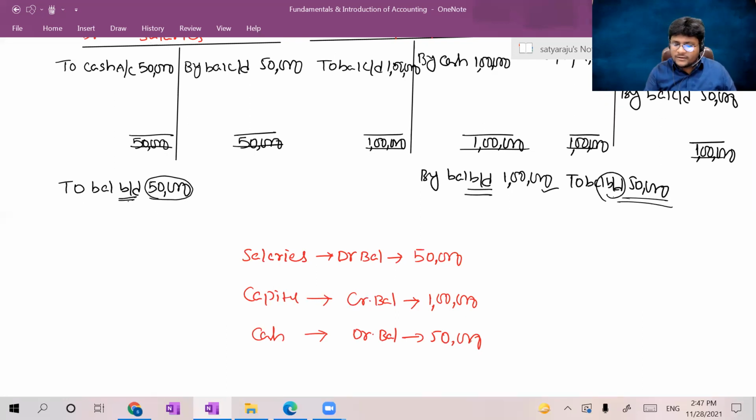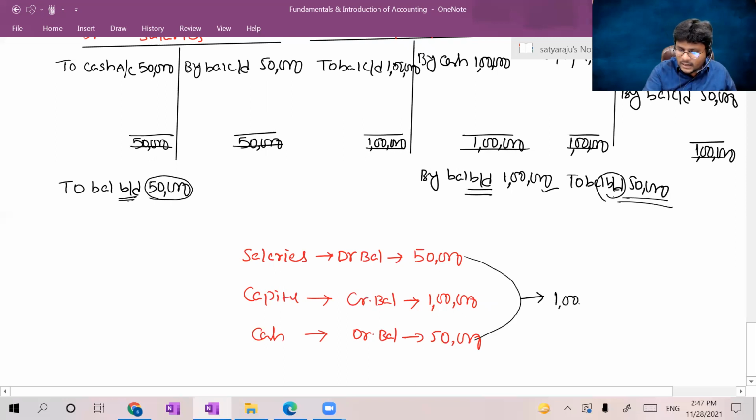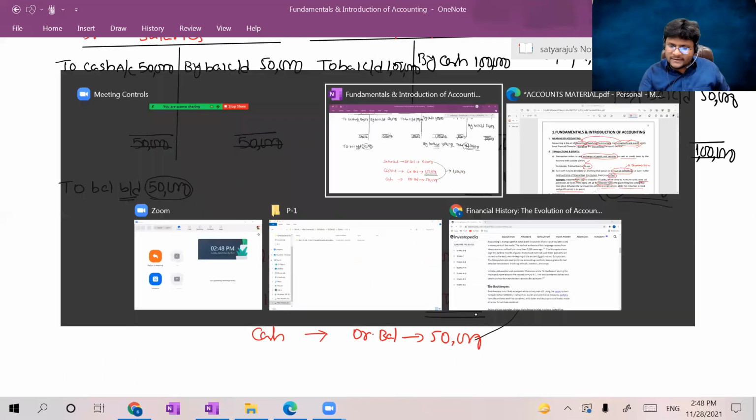Now, if you check the total debits, 50,000 plus 50,000, which is nothing but 1 lakh, right? The total debit aspect is equal to the total of the credit aspect, which is also 1 lakh, which is nothing but the dual aspect concept, guys. Okay. Now let us move on with again the meaning, guys.